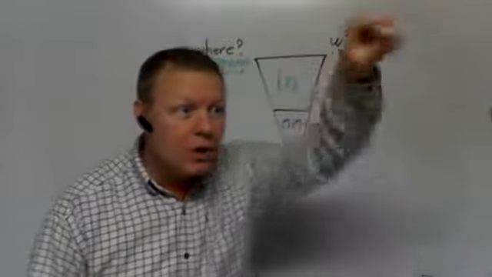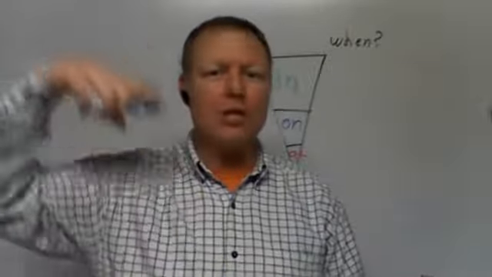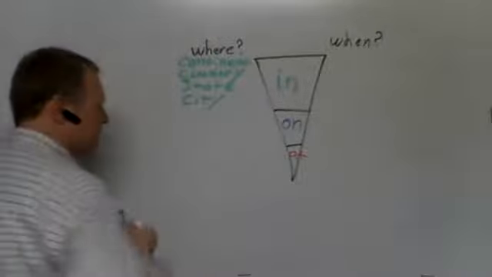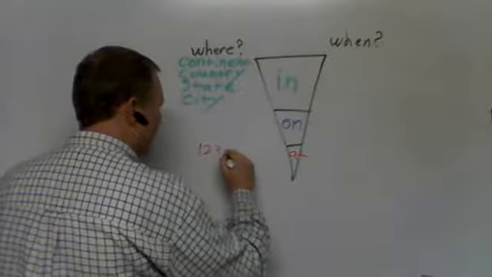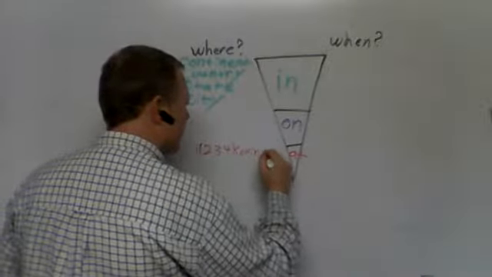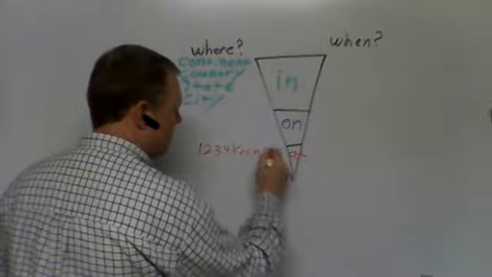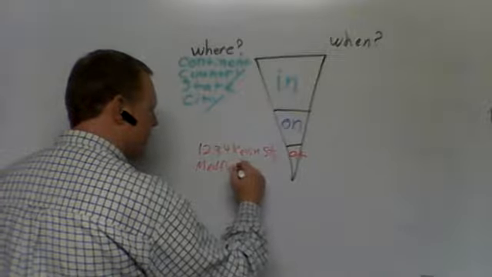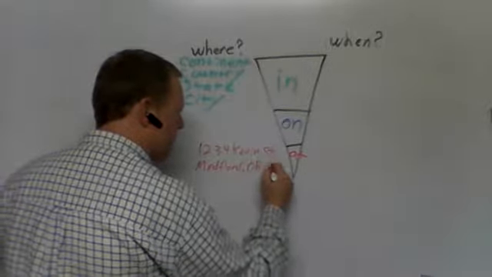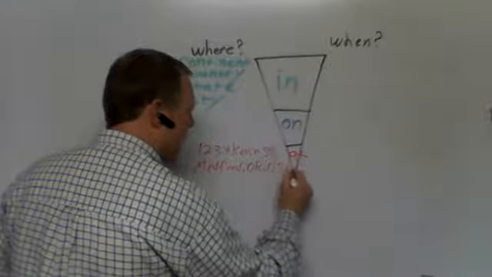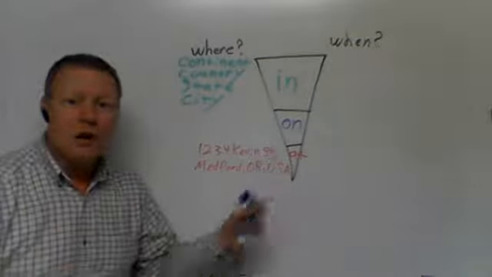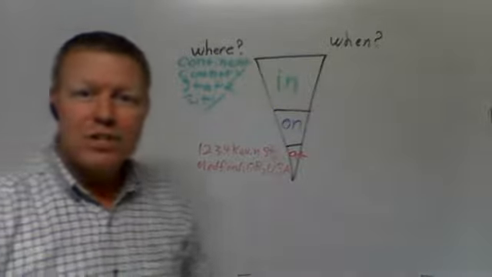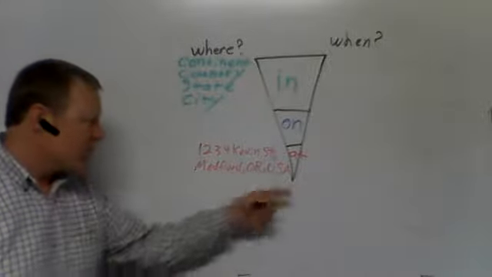I don't want my pizza to go to the man across the street. I want my pizza to come to my house. How do I do that? Well, I am at 1234 Kevin Street, Medford, Oregon, USA. Right? That's my address, 1234 Kevin Street, Medford, Oregon, USA. That's where I live. So I live at 1234 Kevin Street, Medford, Oregon.